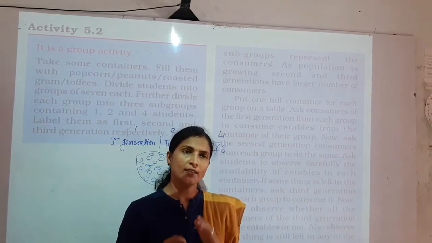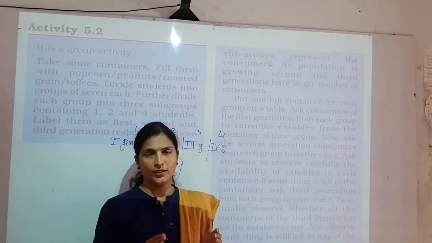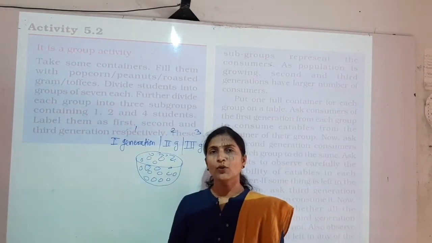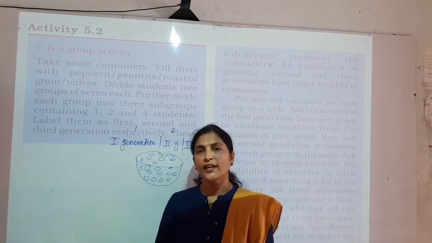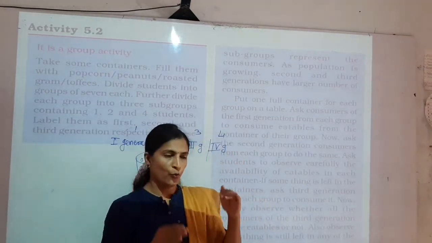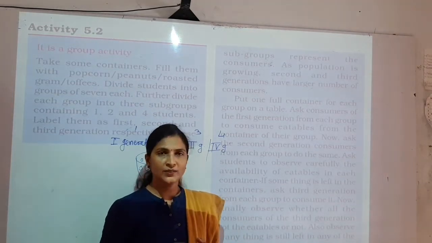Now petrol, diesel, kerosene, all these types of fuels are limited in quantity, and if the generation starts using petrol and diesel more and more, one day the next generation will not get any fuel to use. So whatever fuel we are using nowadays, we have to use it sparingly.